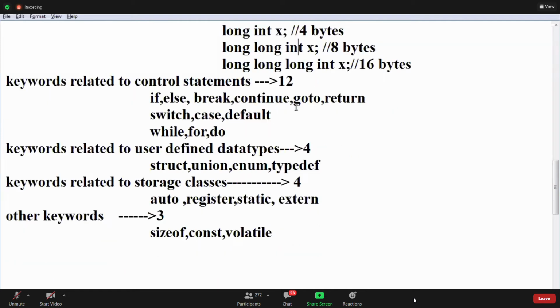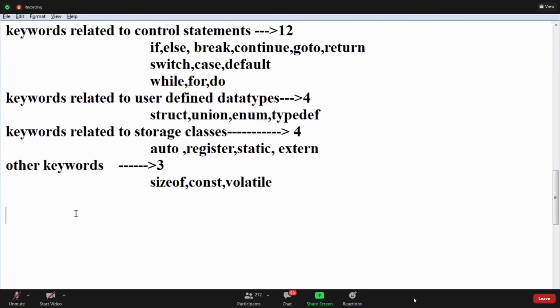Last rule, guys. What is the last rule? The seventh rule. What is the maximum size of a variable name? What is the maximum size of a variable name? The seventh rule.